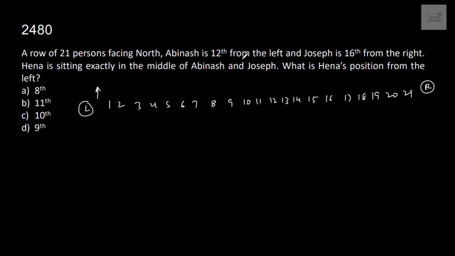Avinash is 12th from the left. This position is for Avinash. And Joseph is 16th from the right. 1, 2, 3, 4, 5, 6, 7, 8, 9, 10, 11, 12, 13, 14, 15, 16. Okay, here we have Joseph. Hina is sitting exactly in the middle of Avinash and Joseph. 1, 2, 3, 4, 5 people are between Avinash and Joseph. Hina is sitting at this position, which is 9th from the left.